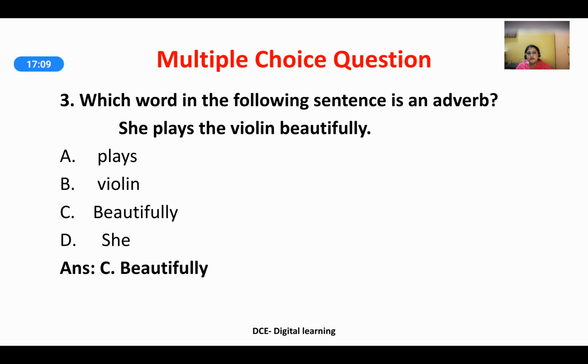Which word in the following sentence is an adverb? Observe the sentence. She plays the violin beautifully. So which word is an adverb? Plays, violin, beautifully or she? Let us look at the sentence. She is the pronoun, plays is the verb, the is the definite article, violin refers to the noun, beautifully is the way she plays it. So the answer is C, beautifully.